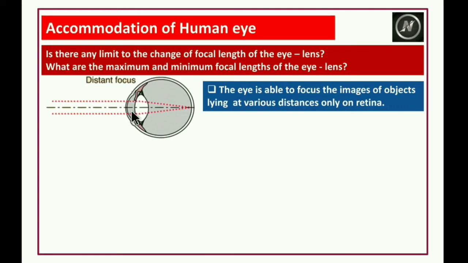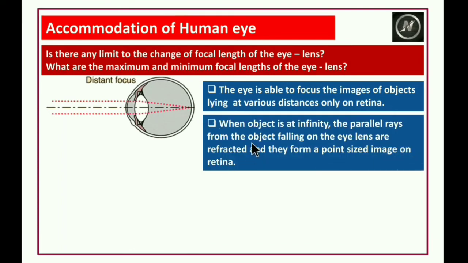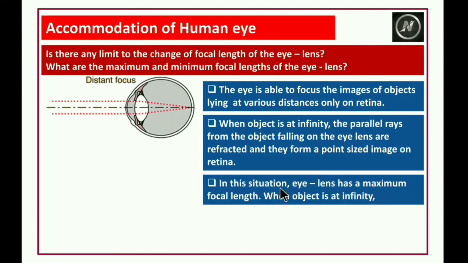They fall on the eye, they are refracted, and they form an image on the retina. When the object is at infinity, the parallel rays from the object falling on the eye lens are refracted and form a point-sized image on the retina.